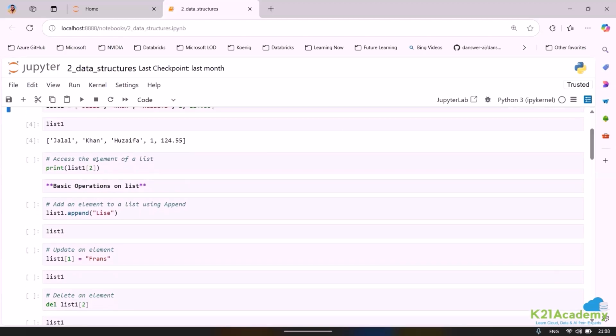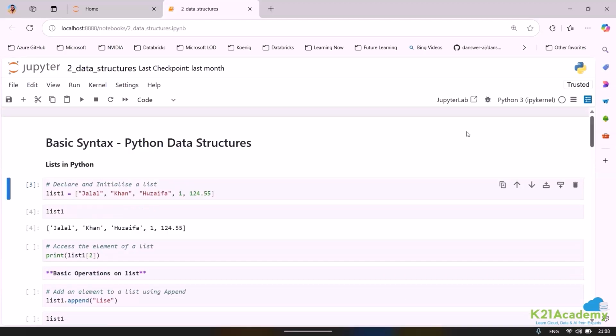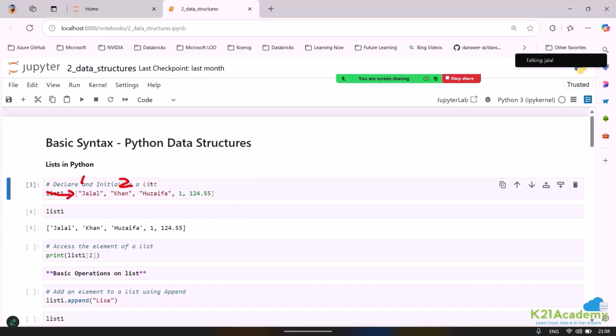Now if I want to print an element within a list, so this kind of list, if you see, how many rows do we have? We just have one row. And how many columns do we have? We have column number 1, column number 2, column number 3, column number 4, and finally column number 5. Now just to show you, if I only have one row, or if I start with row number 0, rather than saying 1 or anything else, let me call it row number 0.